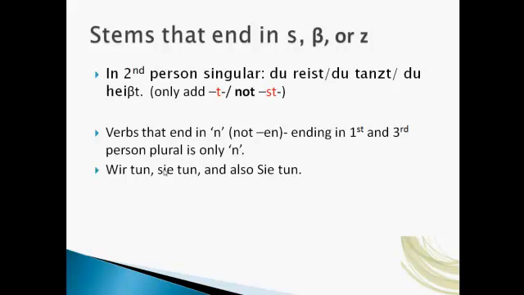So, du reist. Reisen, R-E-I-S, would be the stem, so you're only going to add T, not S-T. Same is the case with tanzen, to dance. You won't add Z and then S-T, only T: du tanzt. And heißen, same thing: du heißt. So you're really just dropping that other S, ß, or Z before you add it. In other words, you don't add ST, just add T.